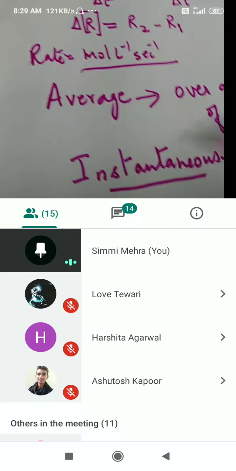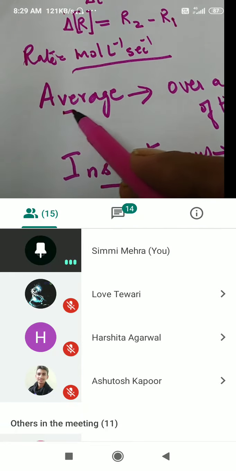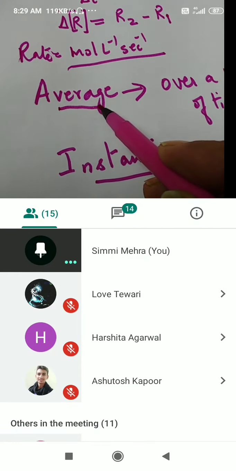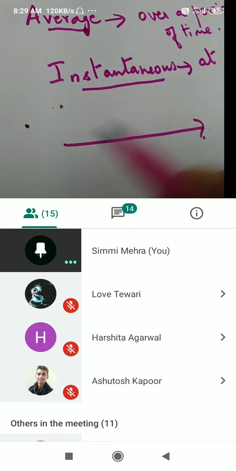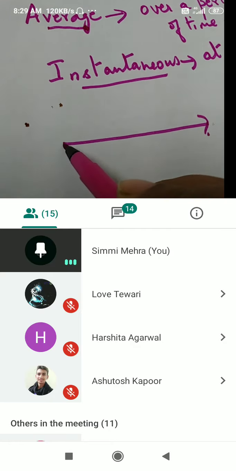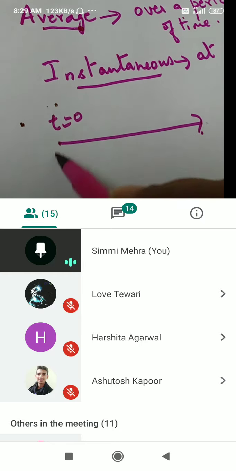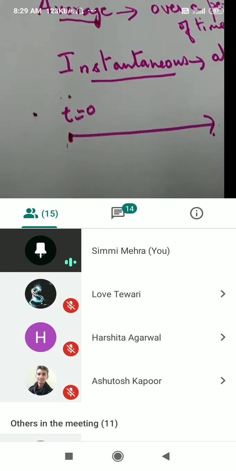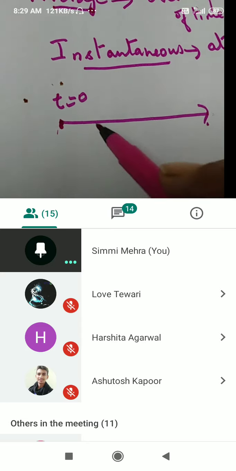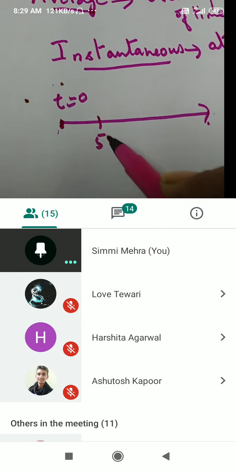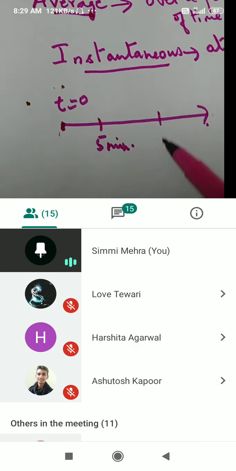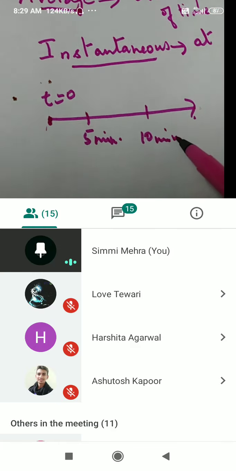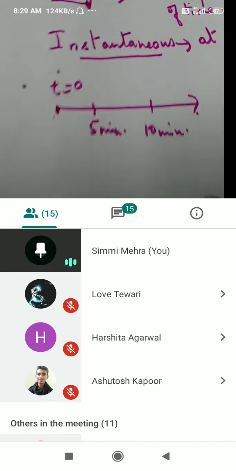Now let us start here. First, what is average rate of reaction? Suppose the reaction started and the initial time was t is equal to 0. When we started the reaction, it was t is equal to 0. After 5 minutes or 10 minutes, what will happen?